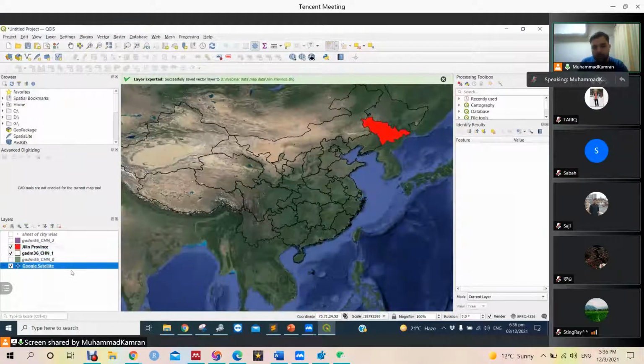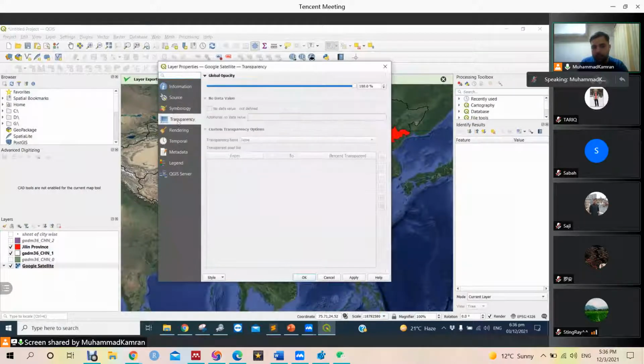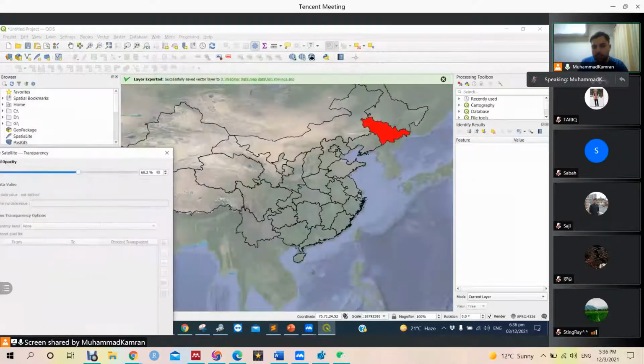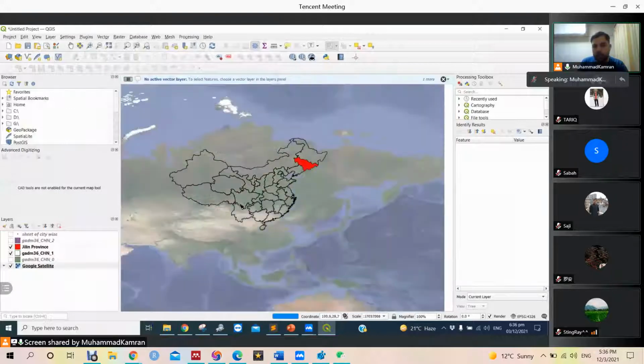So let's try to fade the background layer a little bit. In the symbology or in the properties, we can find transparency, and let's make it like 60% and try. I think it is conveying a good message now.